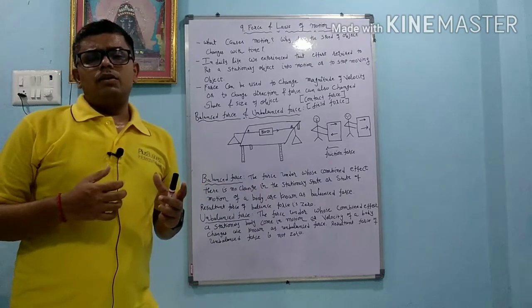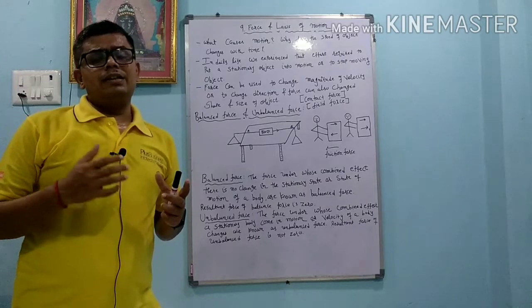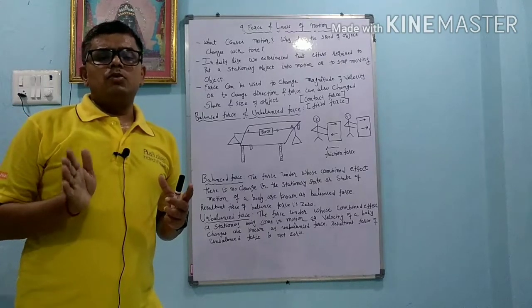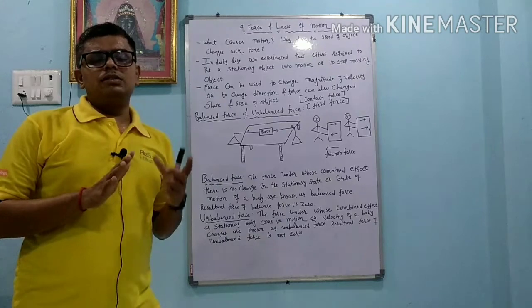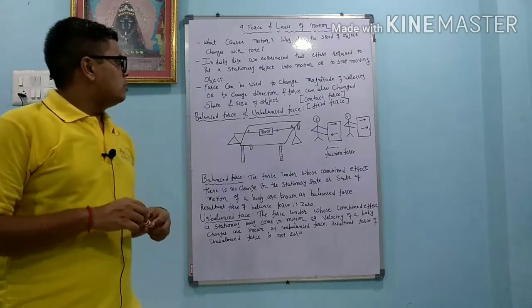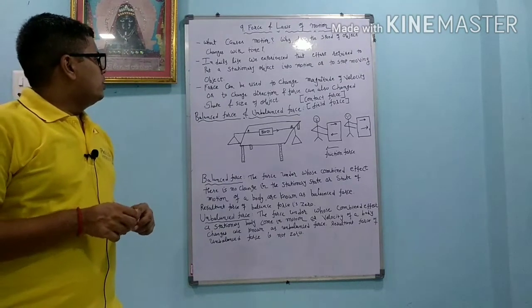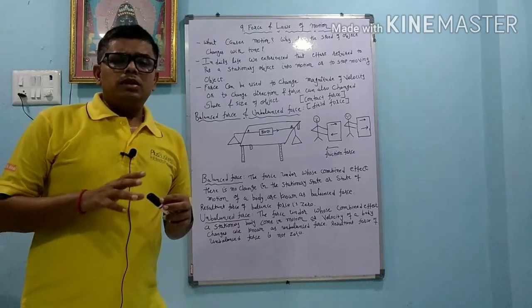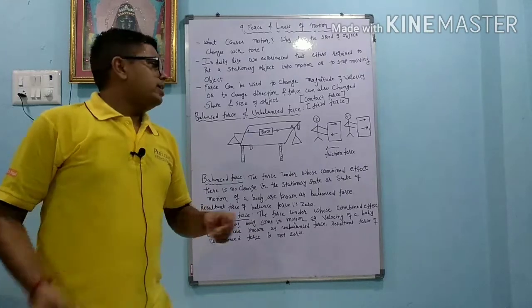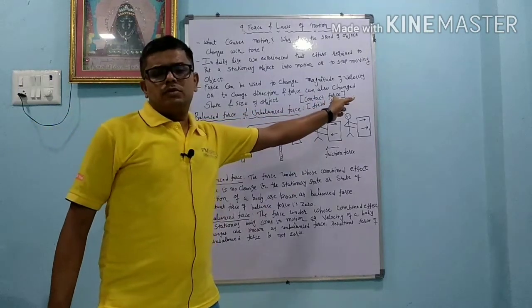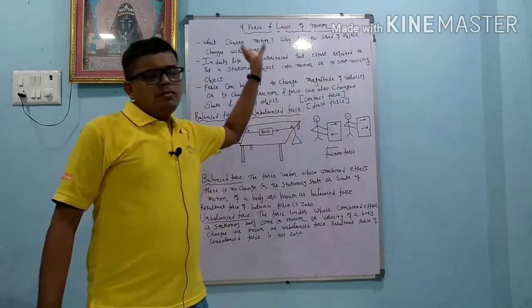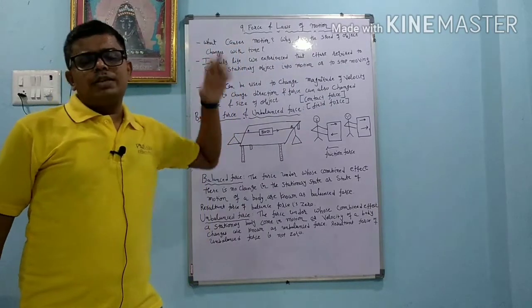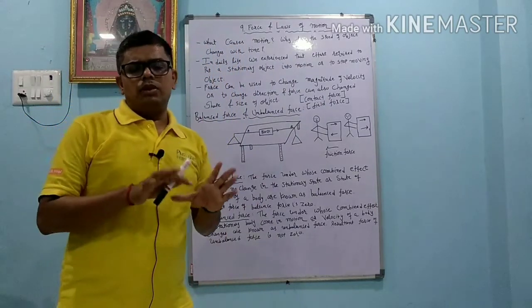Or when a bus driver applies the brake, the initial velocity is more, and after applying the brake the velocity becomes zero, so the velocity changes. So many things happen by applying force. Force in which contact is important is known as contact force. All the examples we discussed, which you experience in daily life, in which contact is important, are contact force.